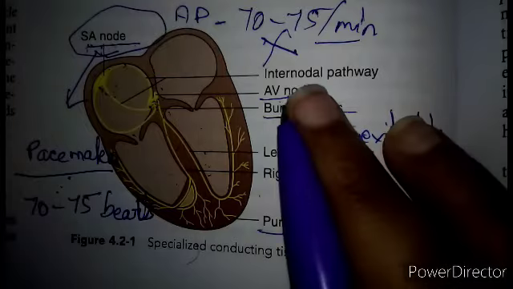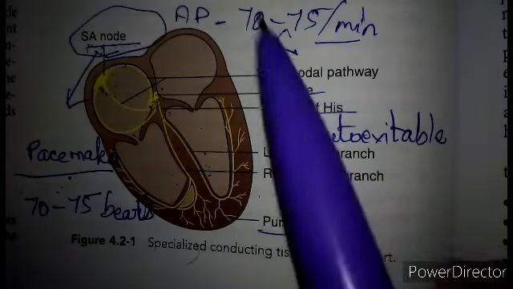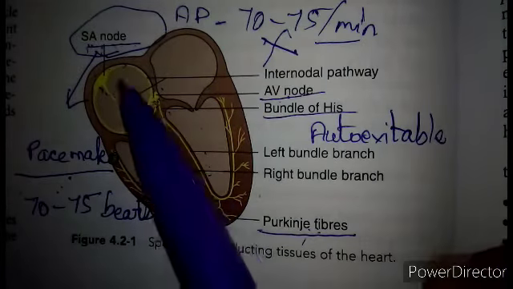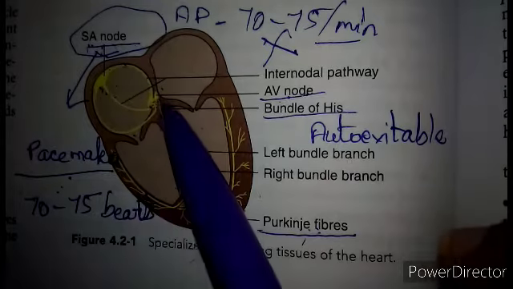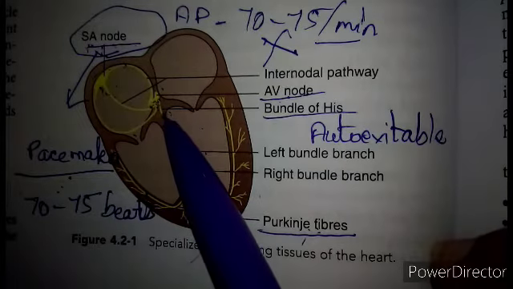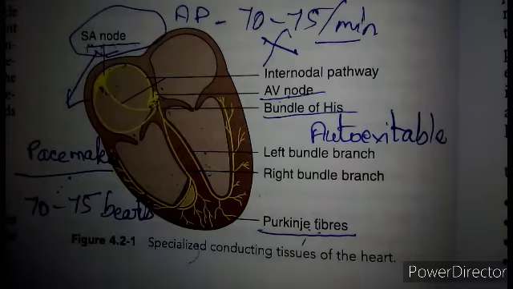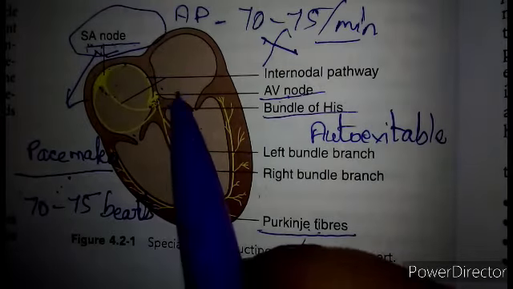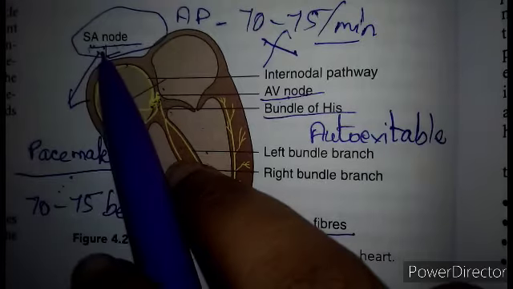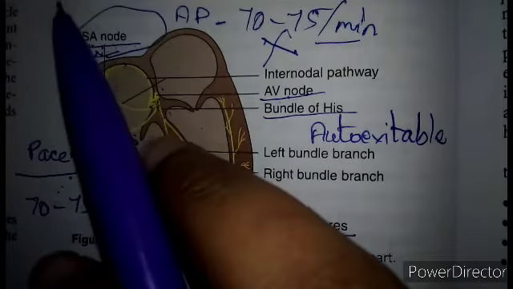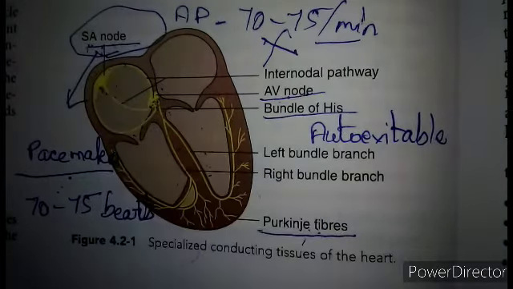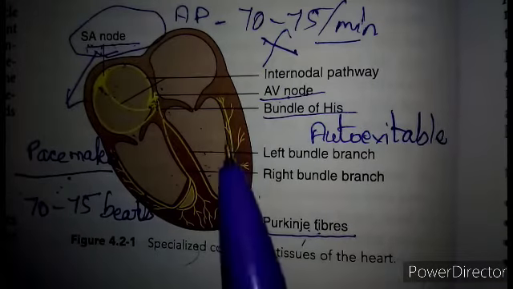So this is how the conduction system of the heart works, and this is how the stimulus is transmitted from the SA node to the AV node, from the AV node to the bundle of His, and from the bundle of His to the right and left branches and to the Purkinje fibers. Maximum number of action potentials are generated in the SA node, which is also called the natural pacemaker. These are the important points that you need to know in the conduction system.